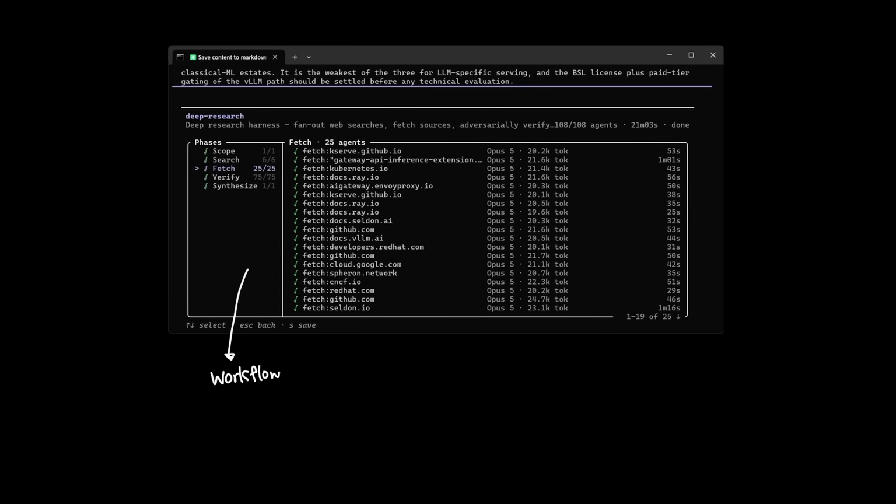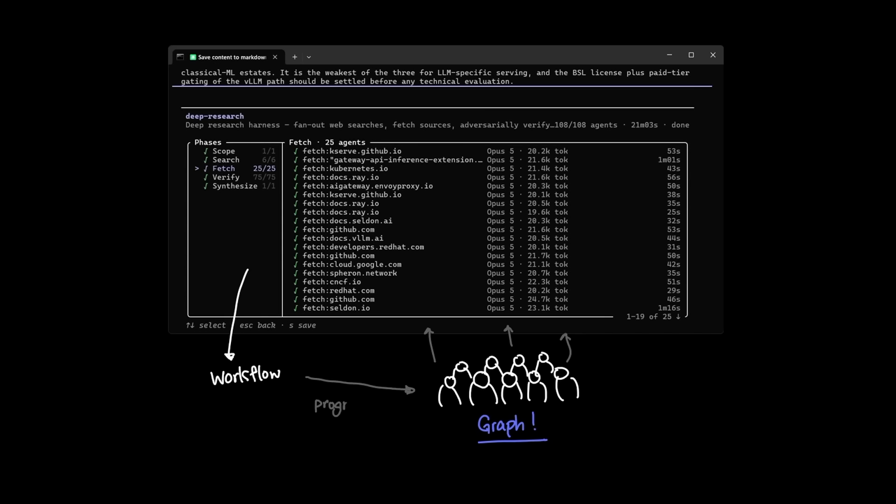Now, building on this workflow that you can see here, the concept for graphs has been resurfacing lately as if it's the next natural progression in our agentic engineering. So we asked the natural question, what exactly is graph engineering?